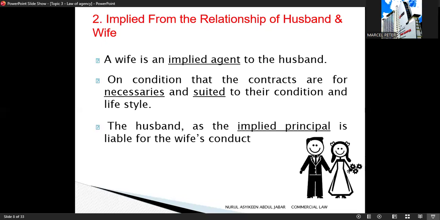So when does this implied agency apply? The wife is treated as an implied agent only when the contracts made are for necessaries and the goods or services are suitable to their condition and lifestyle. This usually includes daily household needs such as food, clothing, or basic living expenses. In this situation, the husband is treated as the implied principal, and the husband is liable for the wife's acts and contracts.